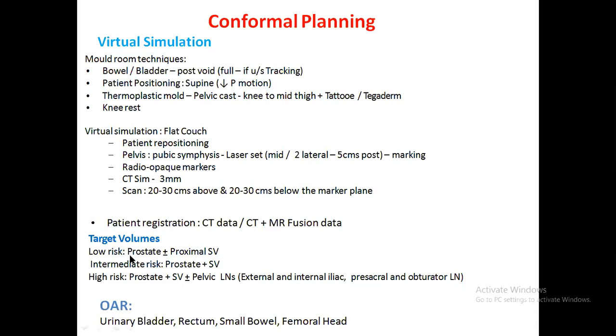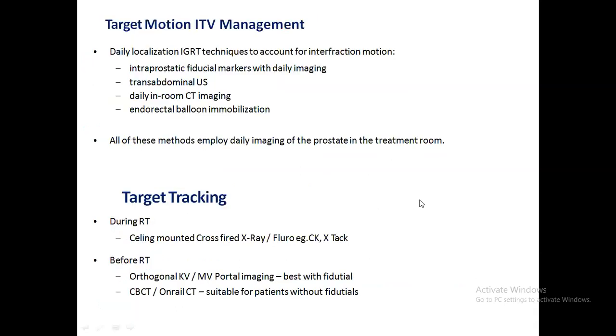A very quick look at target volumes: in low risk, the prostate without proximal seminal vesicles is used. In intermediate risk, prostate with SV has to be taken. In high risk, and the unfavorable intermediate group, you have to take the prostate, seminal vesicle, and the pelvic lymph nodes. The organs at risk are the urinary bladder, rectum, small bowel, and the femoral heads.